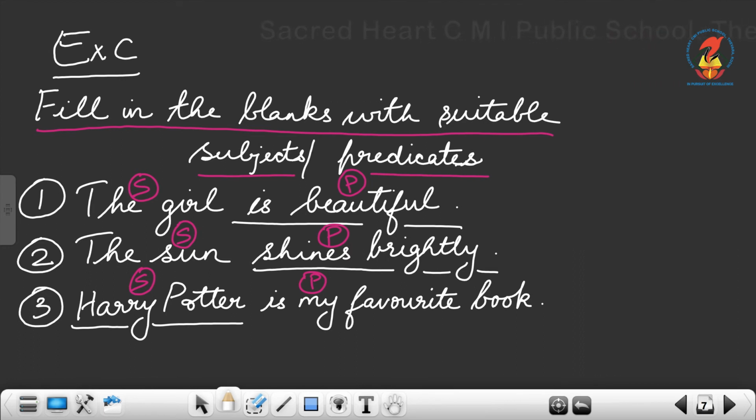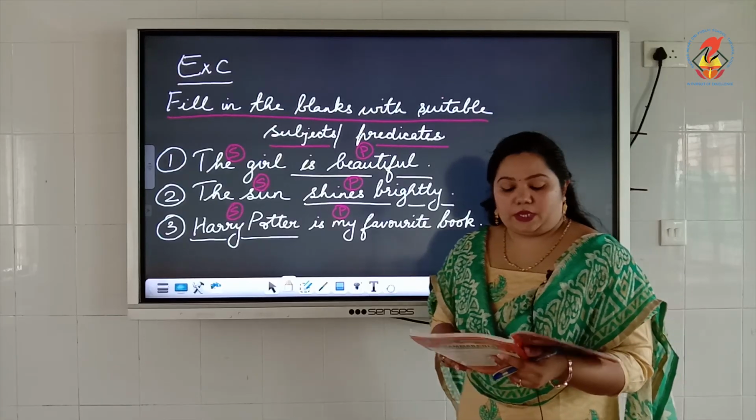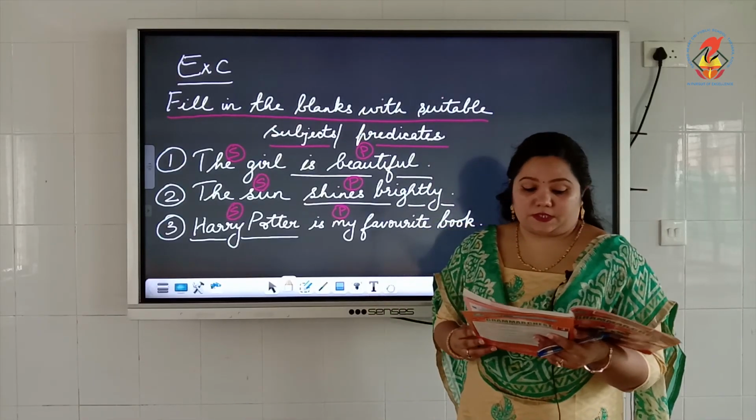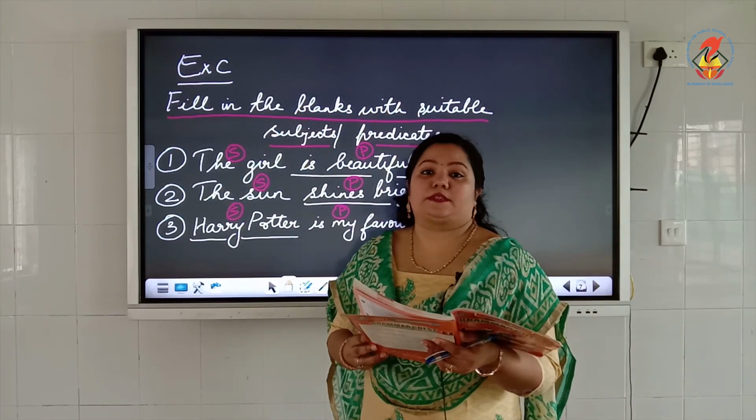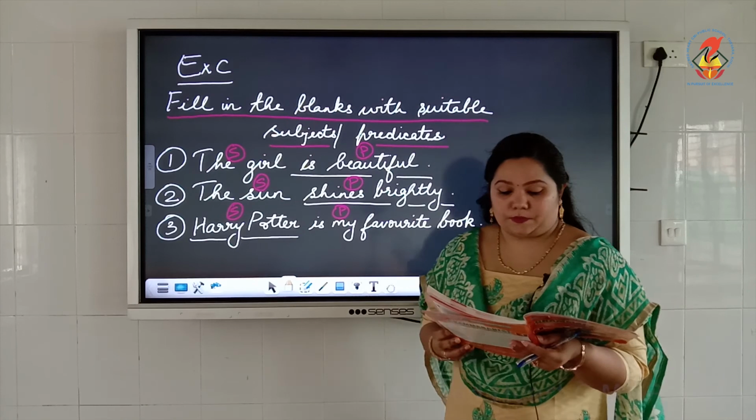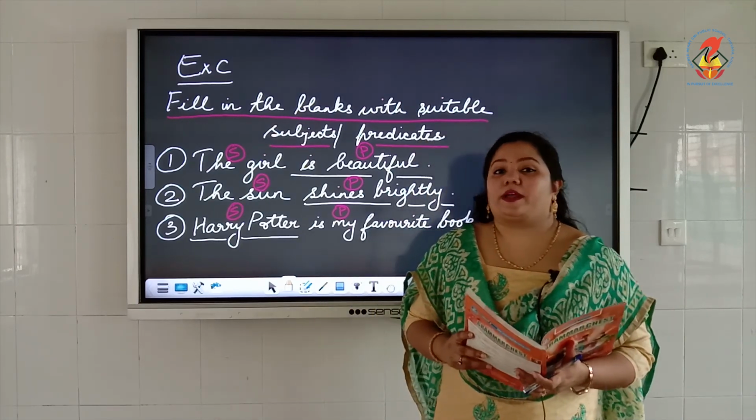Dash is my favorite book. So here we are giving the predicate in this sentence. In the first two sentences we wrote the predicate, and in the third one we are going to write the subject. Any book which you like, you can write. I wrote, Harry Potter is my favorite book. So the subject, Harry Potter, you have to fill in. You can fill in whichever book you like. Similarly, you have 10 sentences there in which you have to write whichever is missing, the subject or the predicate. I hope you have understood this.